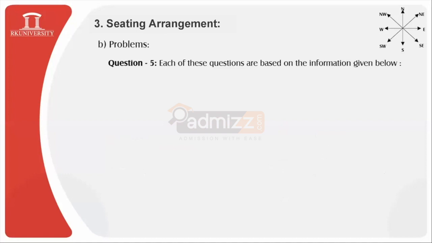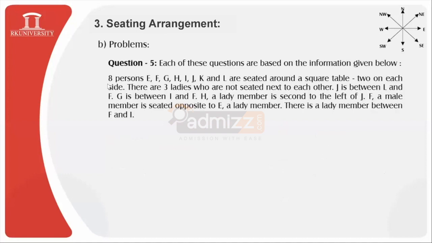In each of these questions, which are based on the following information, 8 persons, namely E, F, G, H, I, J, K, and L, are sitting around a square table, 2 on each side, and there are 3 ladies who are not seated next to each other. This is the condition they have offered. J is between L and F, G is between I and F, H, who is a lady member, is second to the left of J, F is a male member seated opposite to E, who is a lady member, and there is a lady member between F and I.